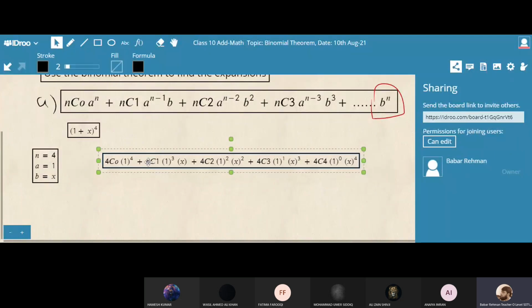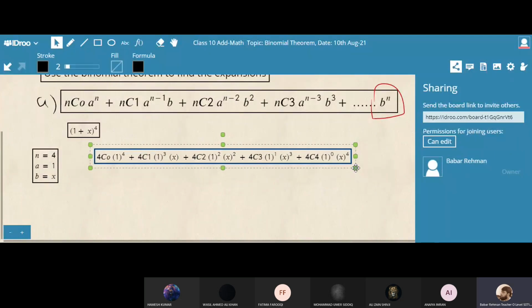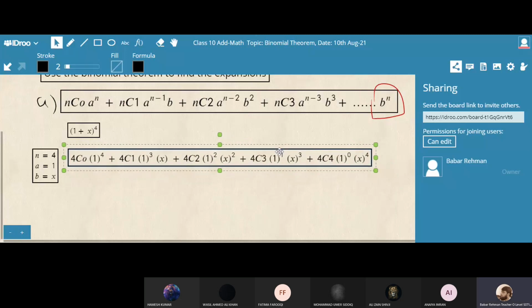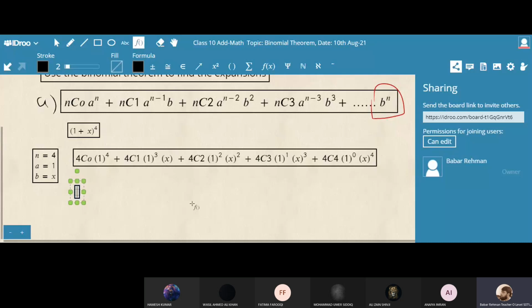Now please tell me the final answer. This was just the expansion of the expression. Now tell me the answer one by one. Use your calculator. This is very important, that you use a calculator with you. Now, Vasil, please tell me the answer, one by one. Now, 4C0, what is 4C0? Do you remember what I said about 4C0, 5C0, 6C0?